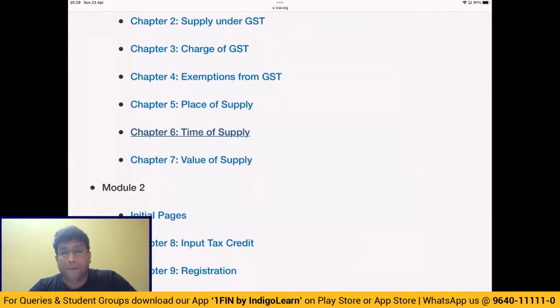Then services by a performing artist in folk or classical art forms of music, dance, or theater, provided the consideration does not exceed 1.5 lakh. So if it's more than 1.5 lakh, it becomes taxable. And the 1.5 lakh limit will not apply if the service is given as a brand ambassador. Next, entry fees to what, my dear friends? Zoo, National Museum, Wildlife Sanctuary, it is fully exempt.